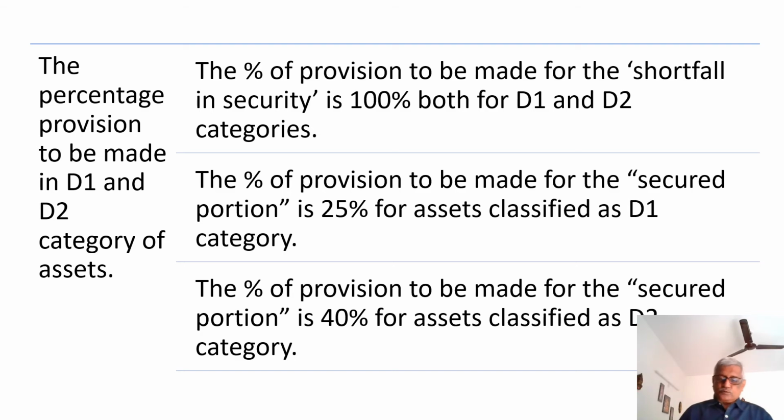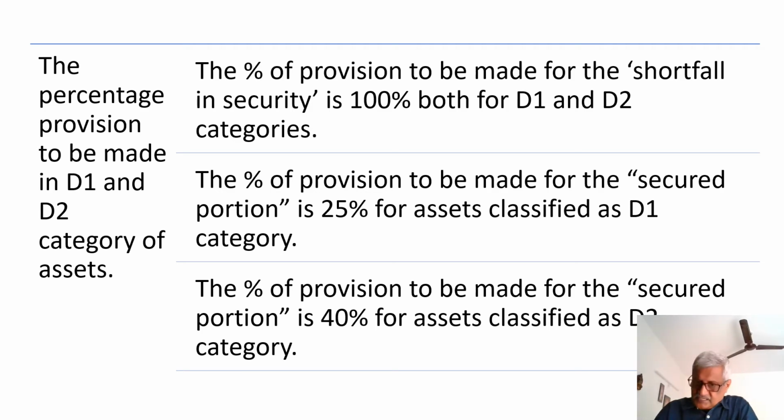So when it comes to D1 and D2 category, we need to understand two things. The value of the security is taken into account, and if there is a guarantee available either from the CGFTMSE or from the ECGC, that is also taken into account. Suppose the guarantee is not available, even then the value of the security is reckoned in case of D1 and D2.